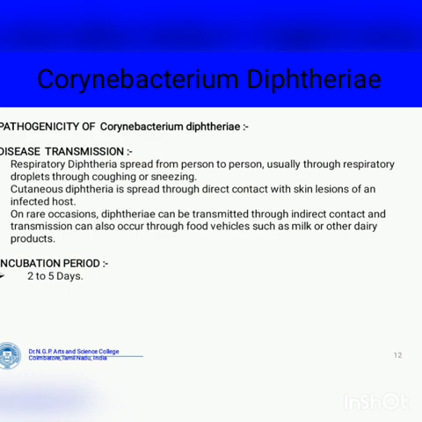On other occasions, diphtheria can be transmitted through indirect contact, and transmission can also occur through a food vehicle such as milk or other dairy products. Incubation period: 2 to 5 days.